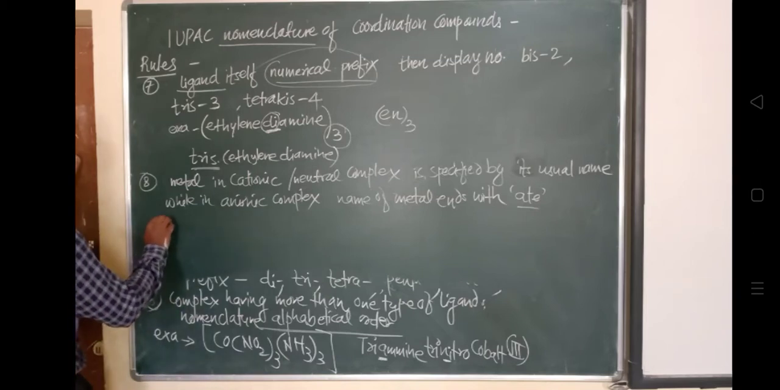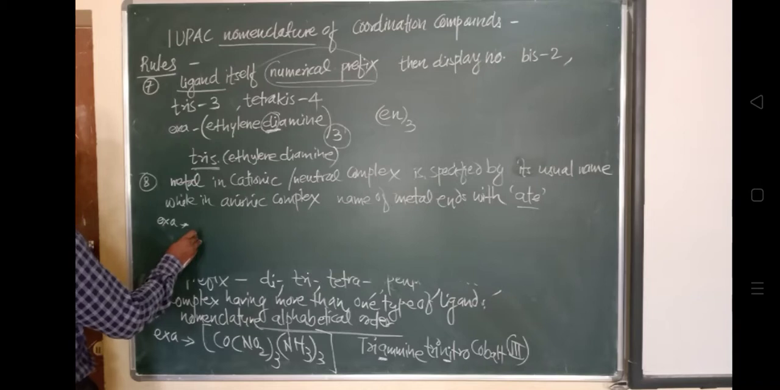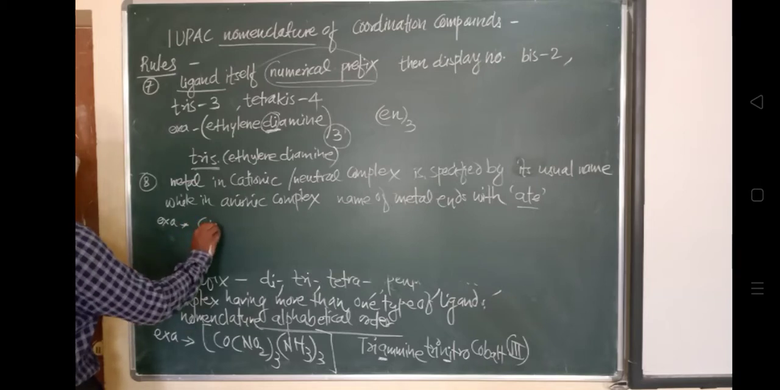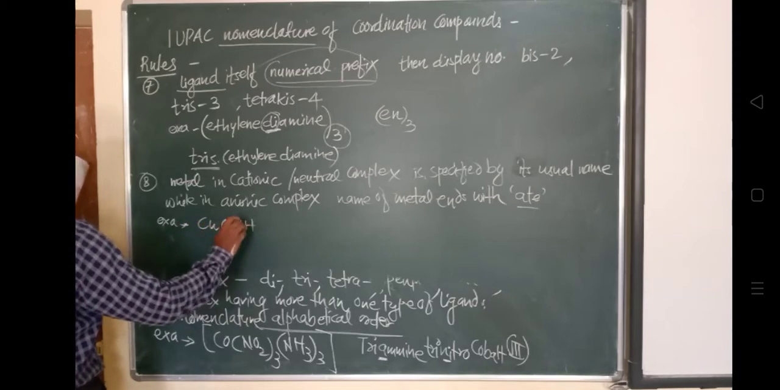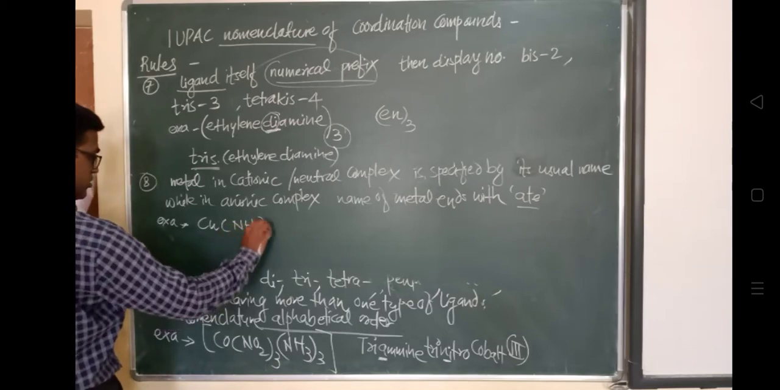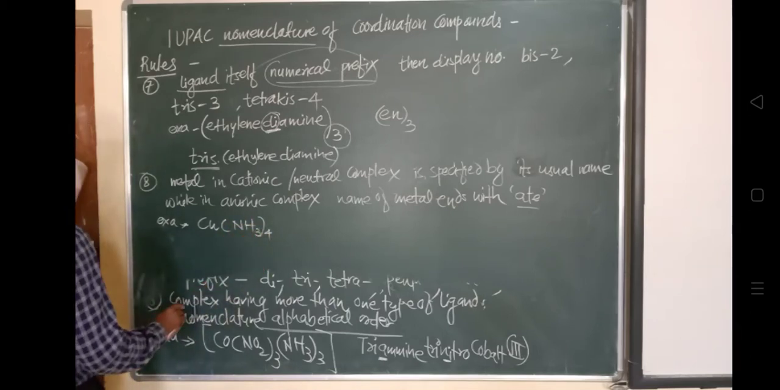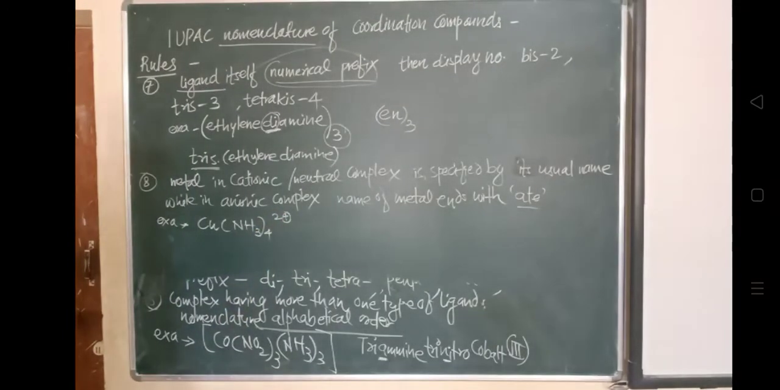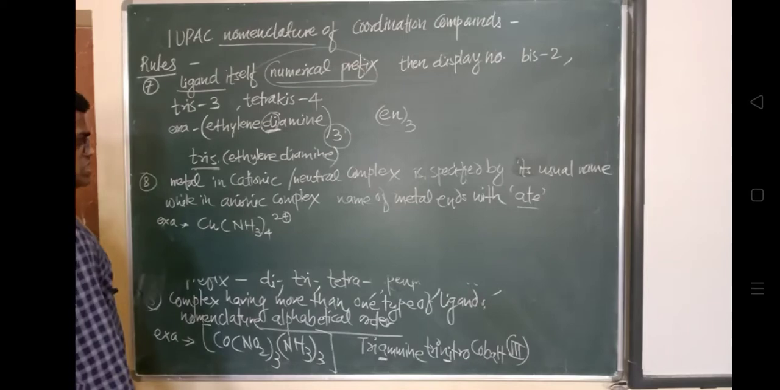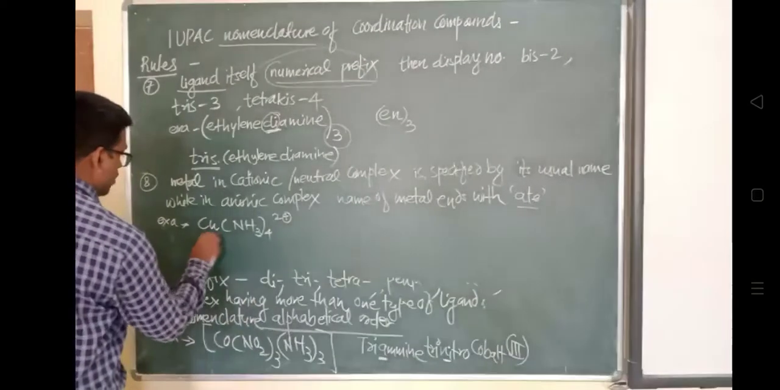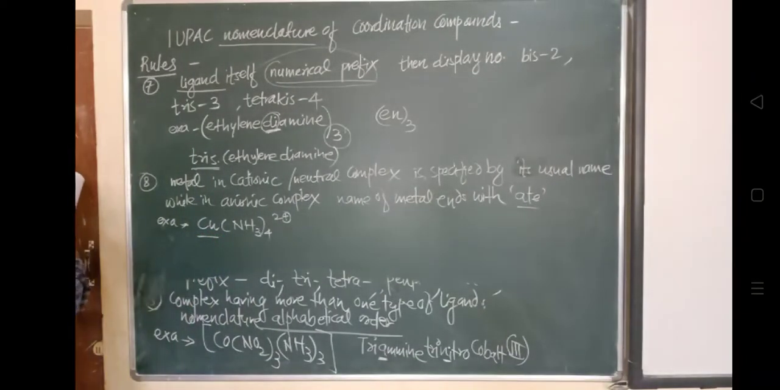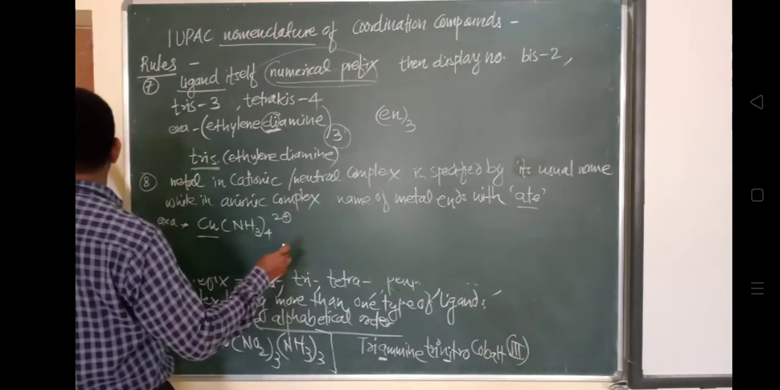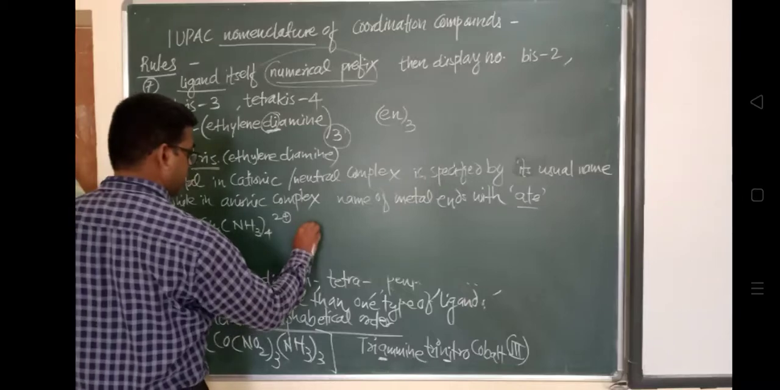This is a metal in a cationic or neutral complex, which is specified by its usual name. So how is this copper named? Because this copper is the metal ion, the nomenclature is given as tetraamine. Tetraamine in a single word, then copper: tetraamminecopper, without any space here. So have a look at it.